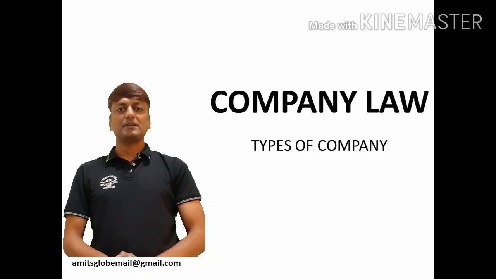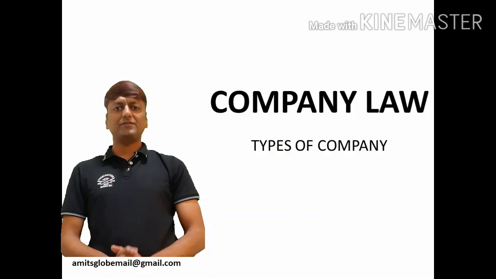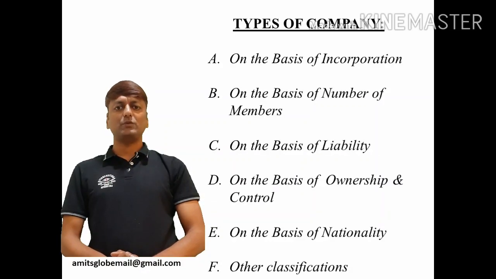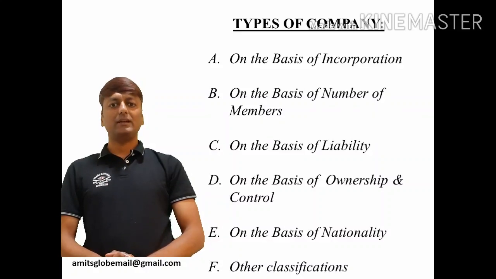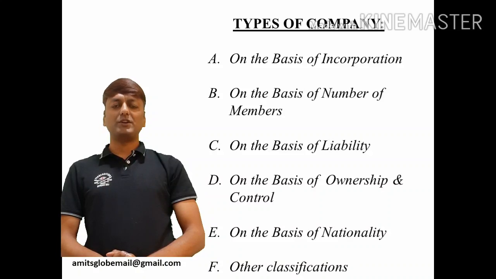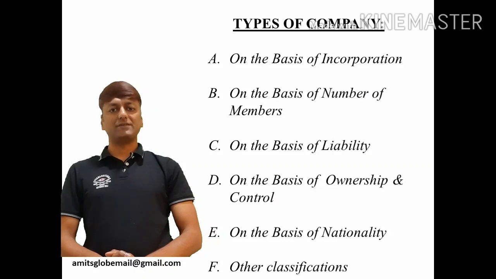Today, the topic is kinds of company. There are various kinds of company under the Companies Act 2013 and under various other laws. The kind of company depends on the basis on which we classify the company. There are various bases of classification of a company. The following are the various bases. On the basis of incorporation, on the basis of number of members, on the basis of liability, on the basis of ownership and control, on the basis of nationality, and other kinds of classification.